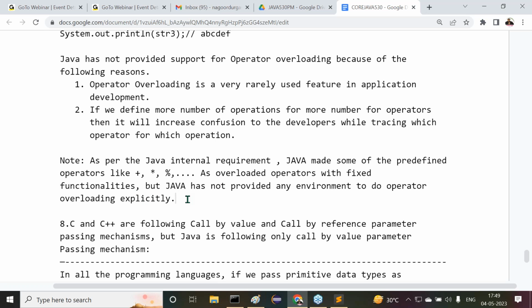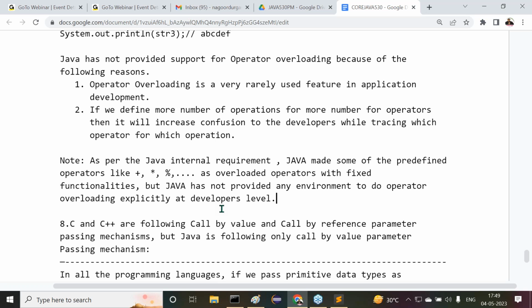Come again, what's the point I've given? As per the Java internal requirement, Java made some of the predefined operators like plus, star, percentile, and so on as overloaded operators with fixed functionalities. Even that is not extended functionality, it is limited, fixed functionality. But this point is also important: Java has not provided any environment to do operator overloading explicitly at the developer level. At the developer level, operator overloading is not possible, but implicitly, as per the Java internal requirement, some of the operators were declared as overloaded operators.